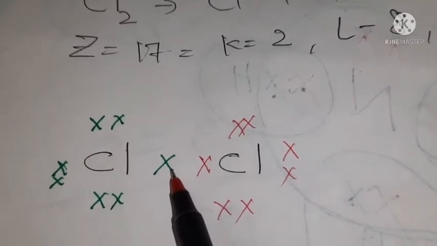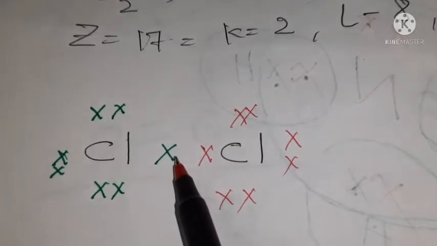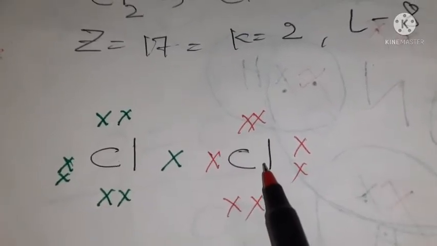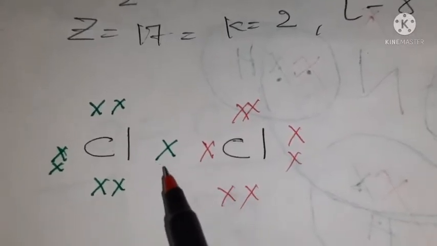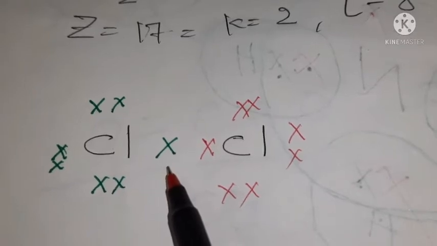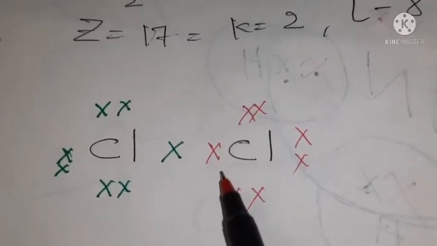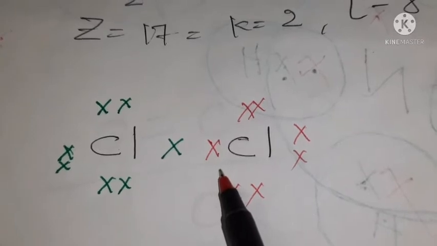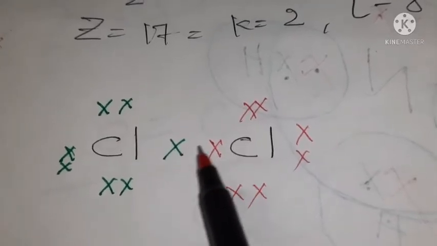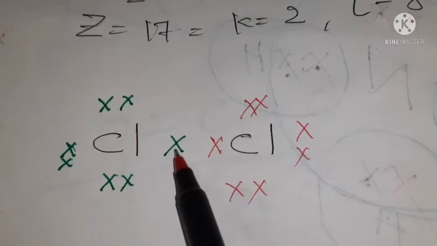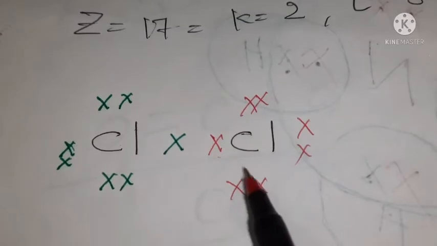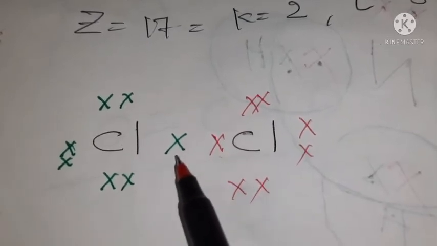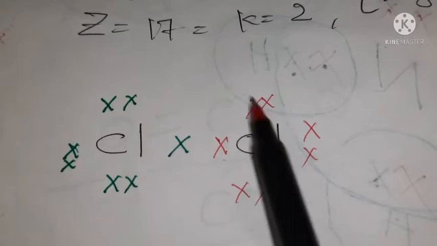The electron which is shared, generally, just for the sake of simplicity and convenience, we keep it in the middle. So now this chlorine also has 7 electrons: 1, 2, 3, 4, 5, 6, 7. But this chlorine needs 1 electron to complete its outermost shell. So this chlorine also needs 1 electron to complete its outermost shell. So both the chlorines share their electrons. If this chlorine shares its electron with this chlorine, then its outermost orbit will be complete. And if this chlorine shares its electron with the other chlorine, then its outermost orbit will be complete.